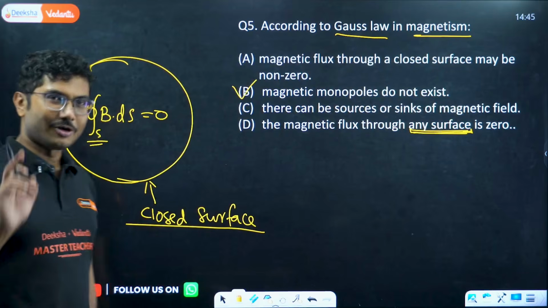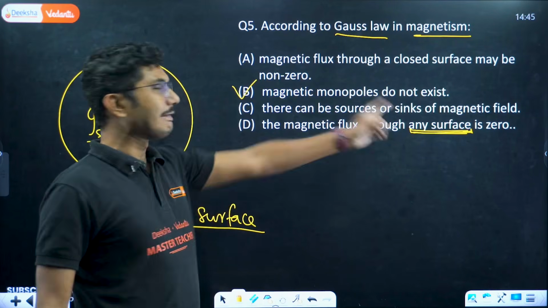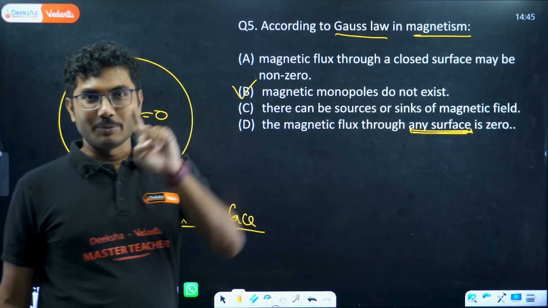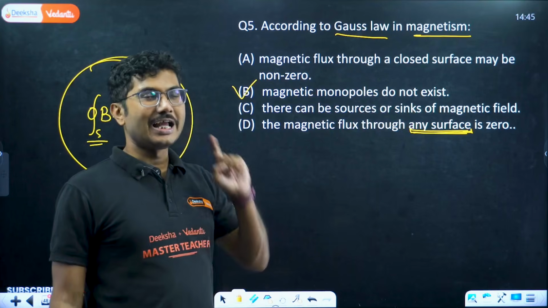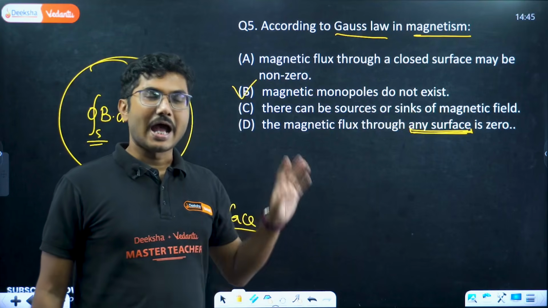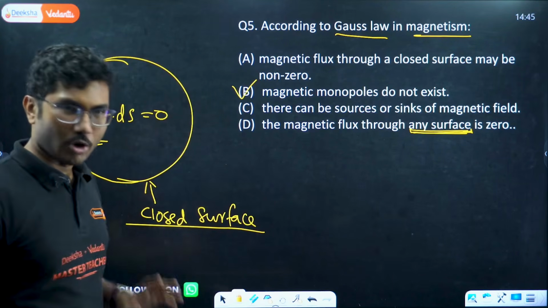Okay, but that is not happening. So this is the correct statement, not this one. So make sure you understand the question, read it carefully, and if you have doubt, eliminate the wrong options properly.